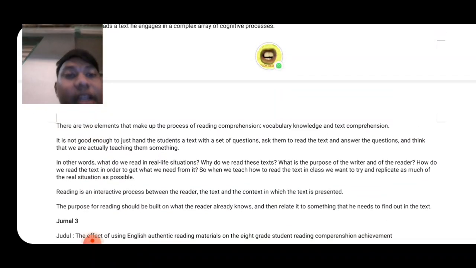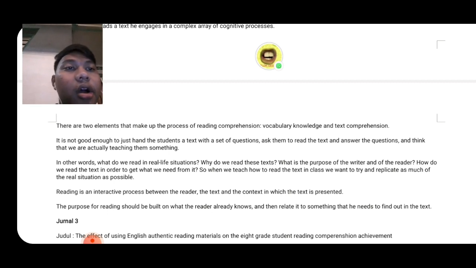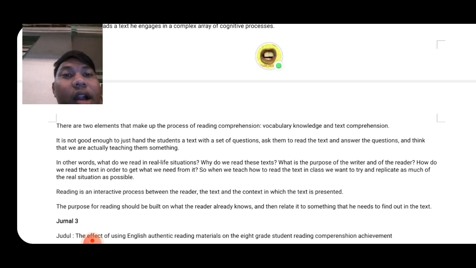There are two elements that make up the process of reading comprehension. The first is vocabulary knowledge, and the second is text comprehension. It is not good enough to just hand the students a text with a set of questions and ask them to read the text and answer the questions. We should consider what we are actually teaching.